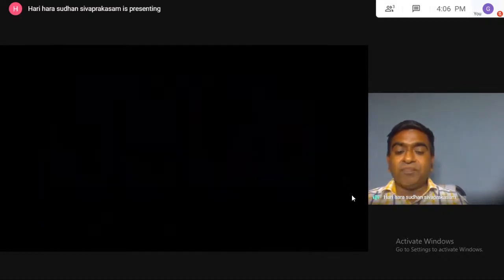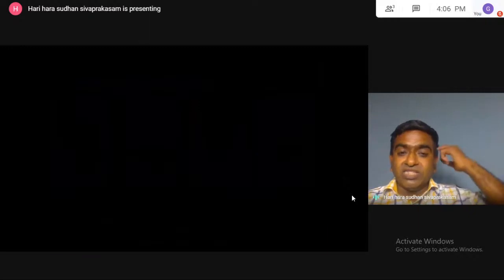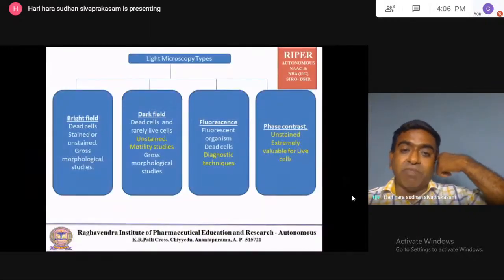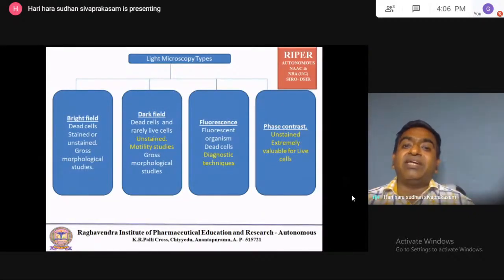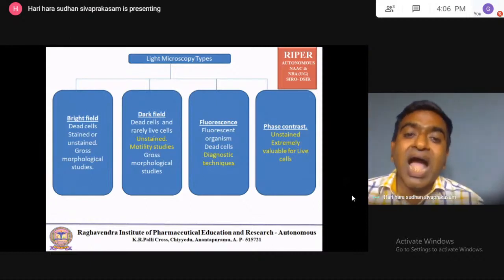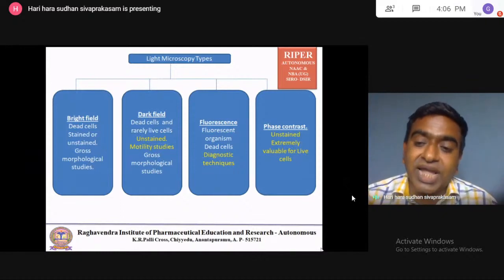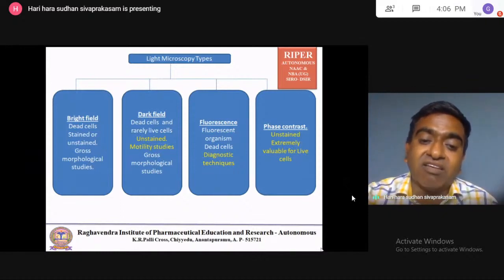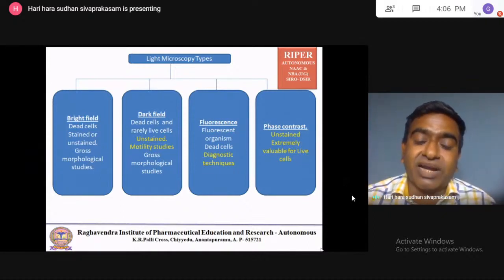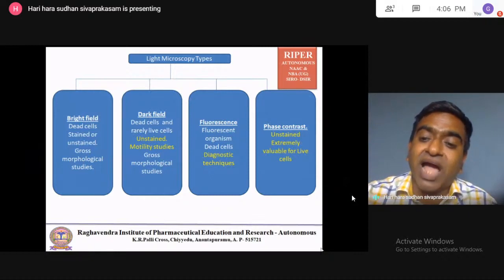In the GPAT question paper, they asked which microscopy is used for stained or unstained preparation observation. For unstained preparations, dark field microscopy and phase contrast microscopy are used. If the question is unstained, note only dark field or phase contrast.